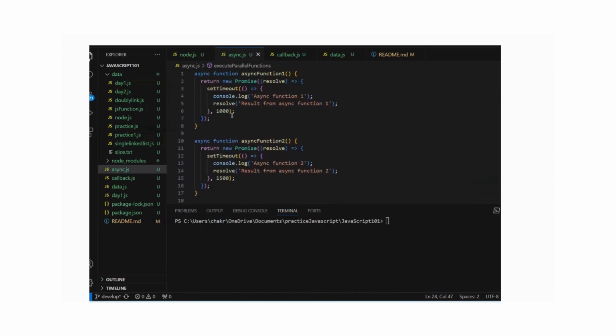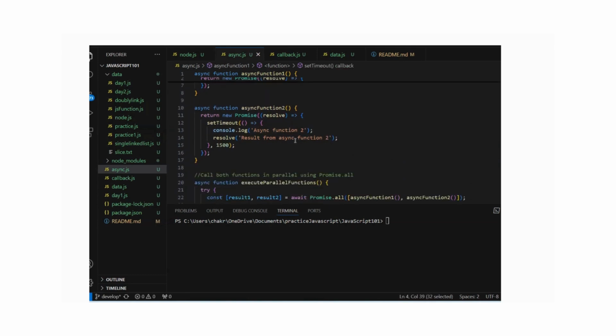Now as you see, 1000 is less than 1500, so setTimeout will delay for 1000 and then print this particular line. And here it will delay for 1500 and print this particular line. Now I'm running it in my command prompt with node async.js. Let's see what our output will be.